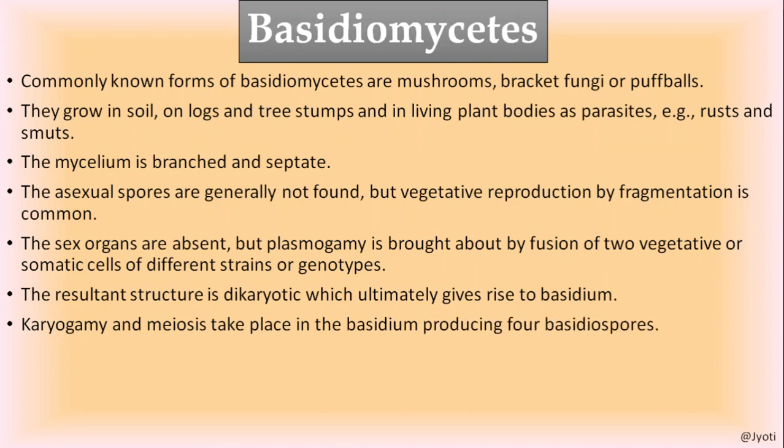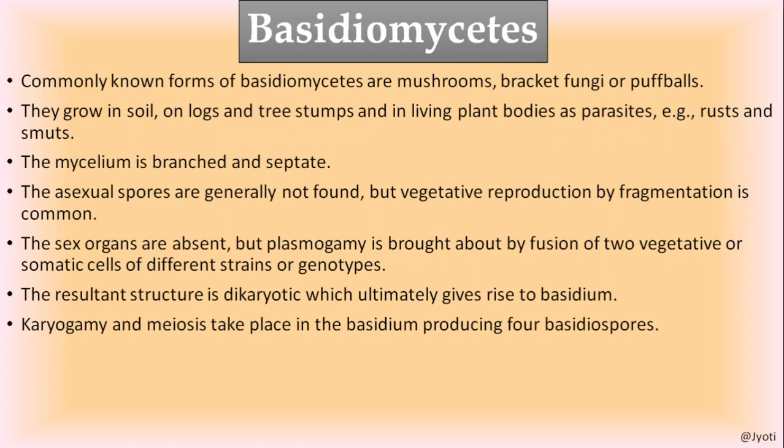Inside the basidium, karyogamy, or the fusion of the nuclei, takes place. So after fusion of the protoplasm, a dikaryotic phase results, and that dikaryotic phase gives rise to a fruiting body, that is called basidium.